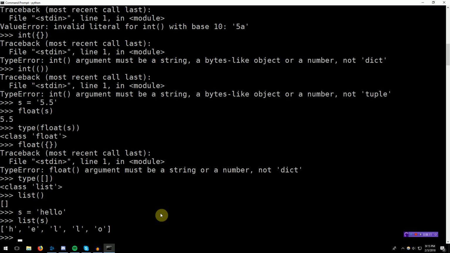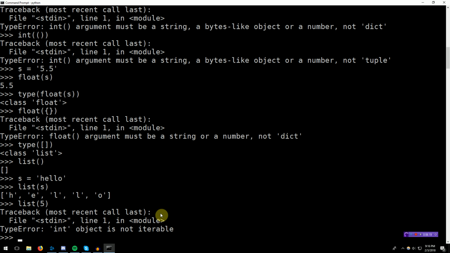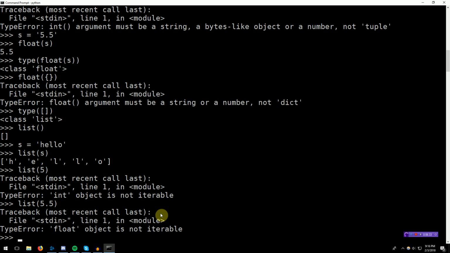So basically the list constructor takes any sequence and breaks the sequence into its individual parts. Now how about list of an integer? It tells us that the int object is not iterable. This is just because an int is not a sequence, so it can't break it into its parts. Same thing with a float. You can't break a float into its parts.